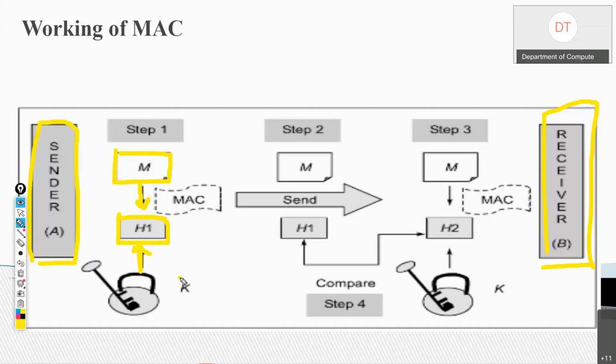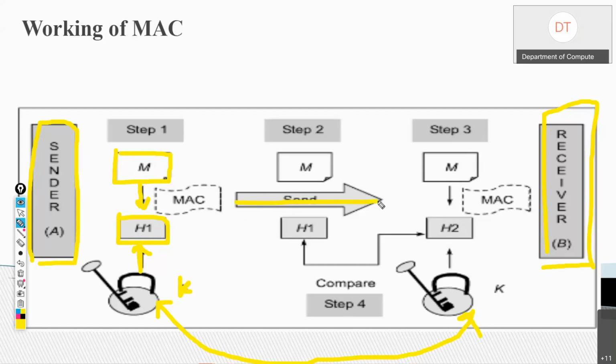Now this key is a symmetric key. So the same key would be there with B also. So using the symmetric key and this input message, sender A will create H1, that is message authentication code.